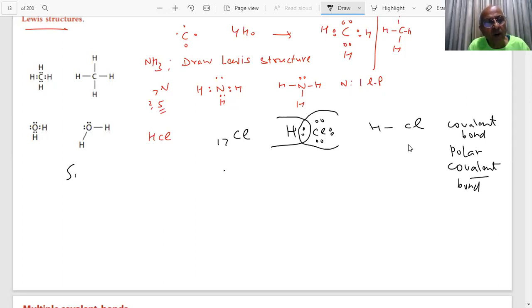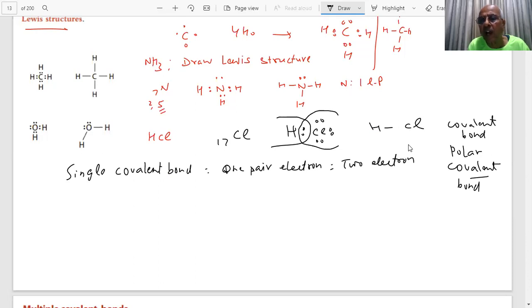When I say single covalent bond, student, it involves how many electrons? 2 electrons. 1 pair of electrons. Yes, sir. Which means 2 electrons are there.